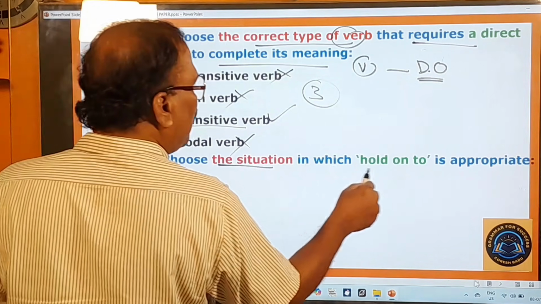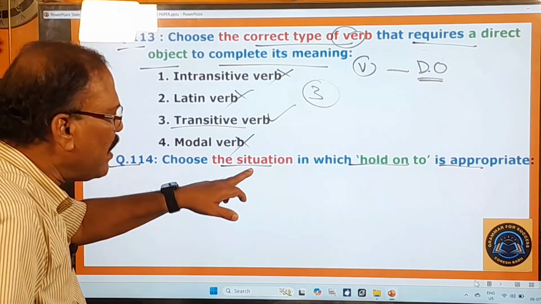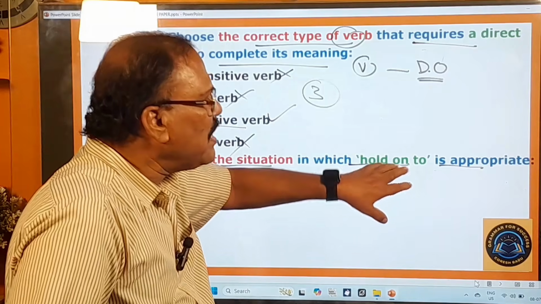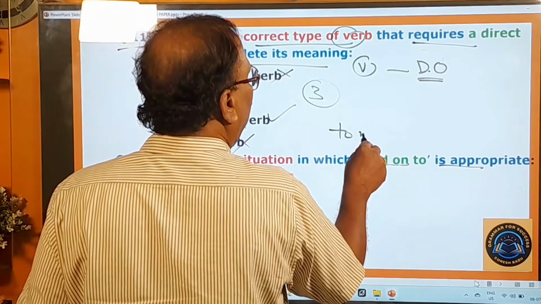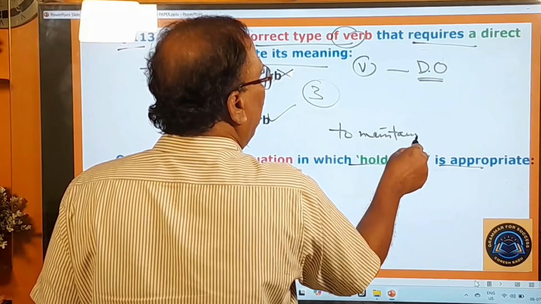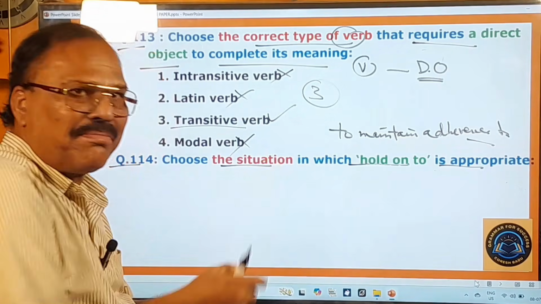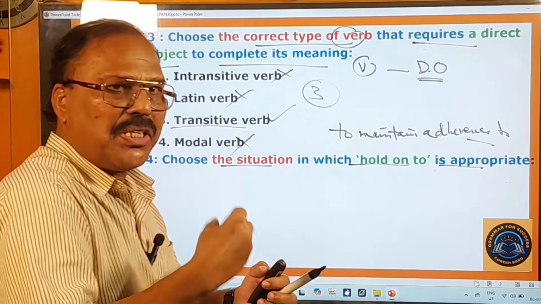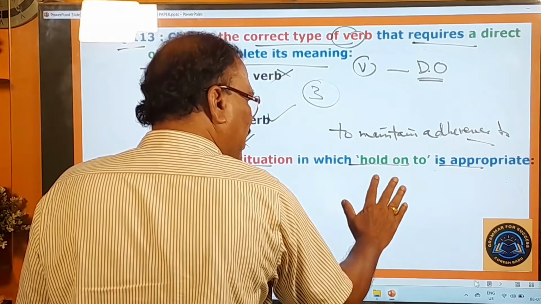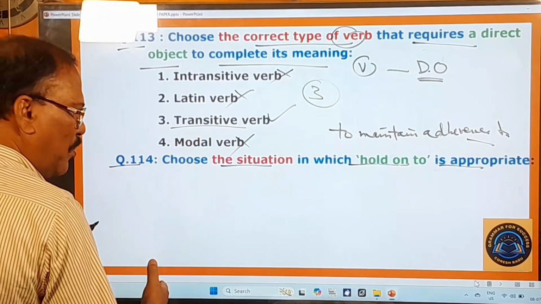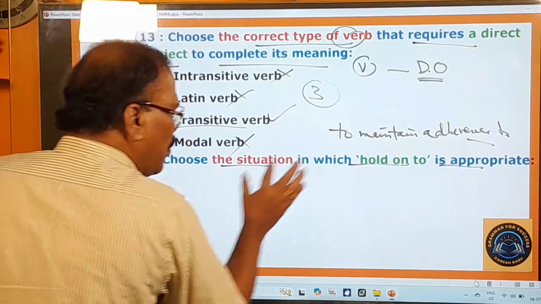Choose the situation in which 'hold on to' is appropriate. That means, what is that situation in which this 'hold on to' is appropriately used? Hold on to means what? To maintain adherence to. That means sticking to something. You are now sticking to something. So that is the meaning of this phrasal verb. Here, the examiner is asking you to choose that sentence from the given options in which this meaning is used.